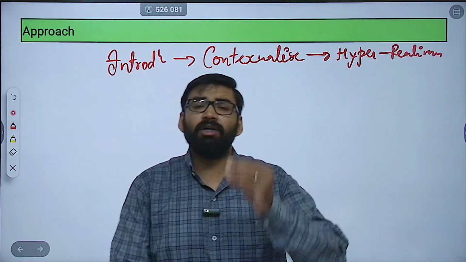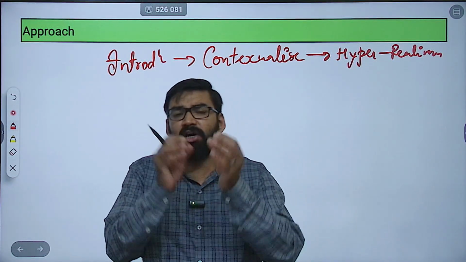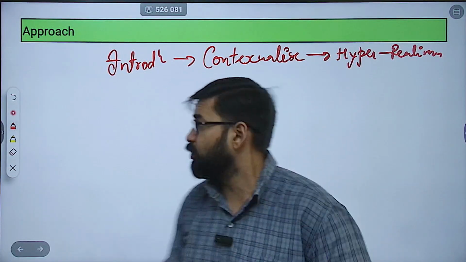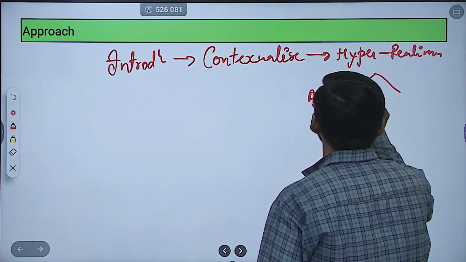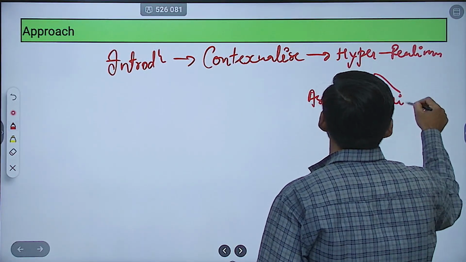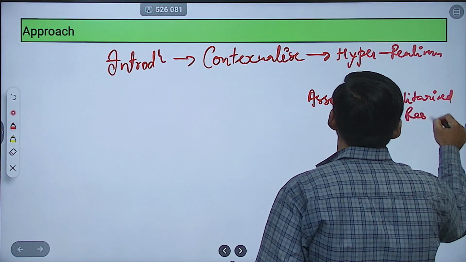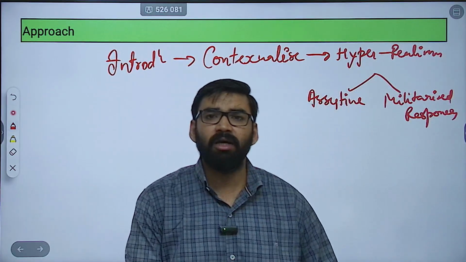That means, what is hyper realism? It is referring to a policy shift towards assertive and militarized responses. Okay, this is how you have to write the introduction.